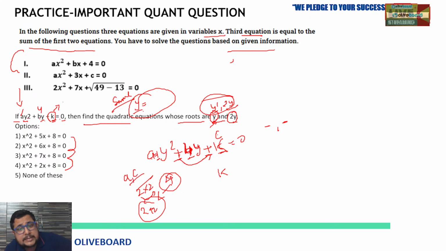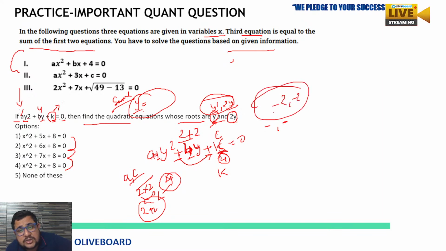Means the possible value of k is going to be 4. And in this condition we get both roots the same, -2 and -2. So if you take the first root or second value of y, -2, it is not going to change the answer. Both are same.